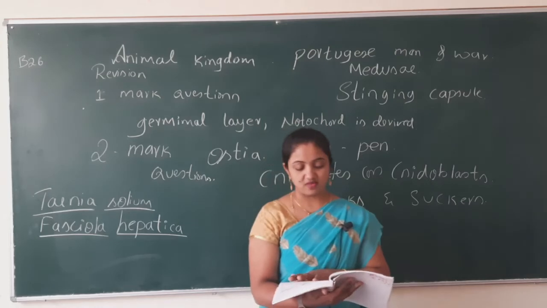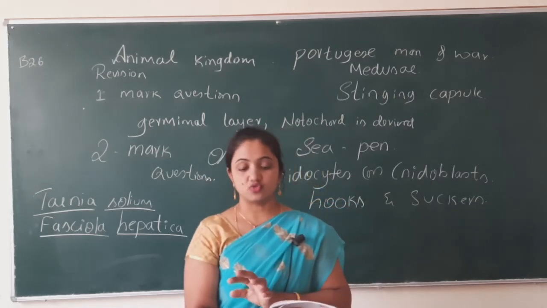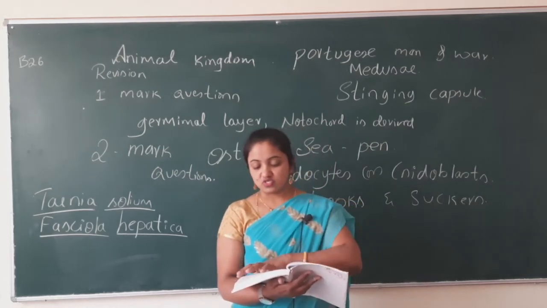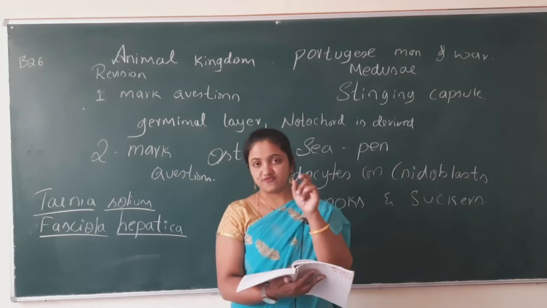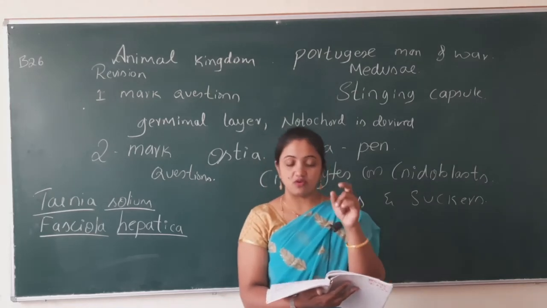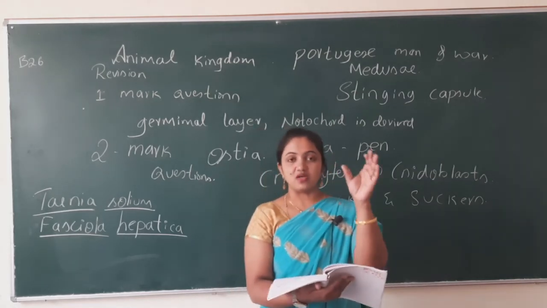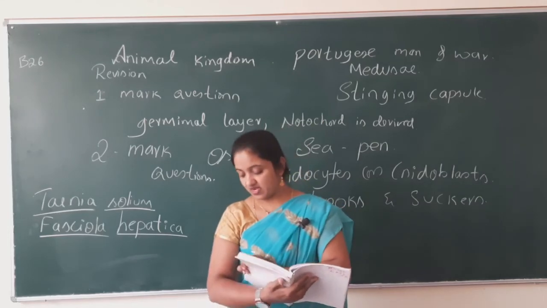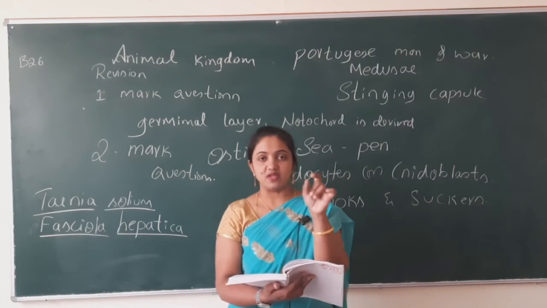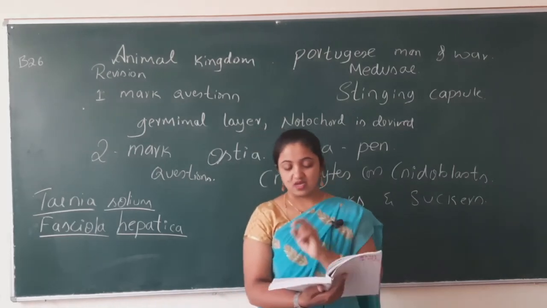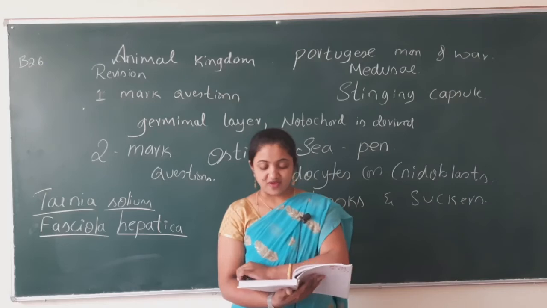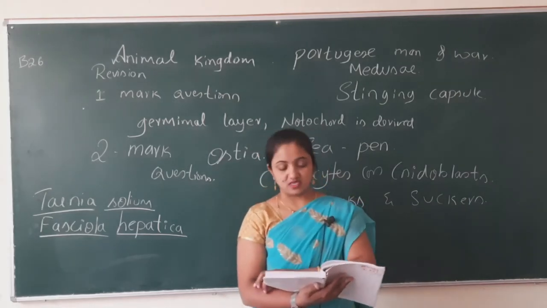I'll repeat one more time. In some animals like arthropoda and mollusca, the actual and true coelom is reduced, but space between visceral organs grows and forms a large cavity with blood. So that space with the blood is known as a hemocoel. This kind of hemocoel is found in the phylum Arthropoda and Mollusca.